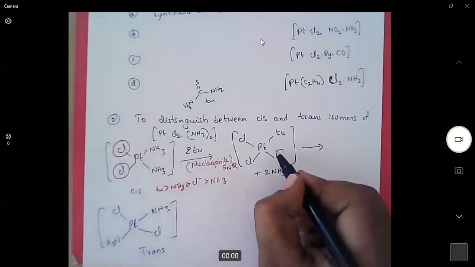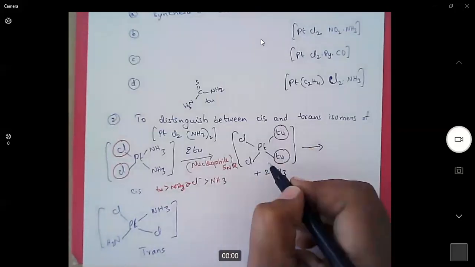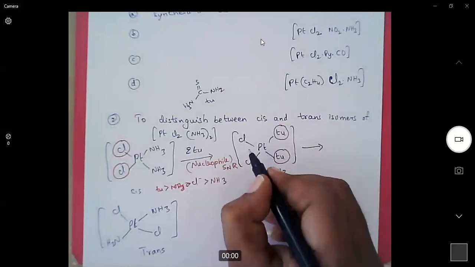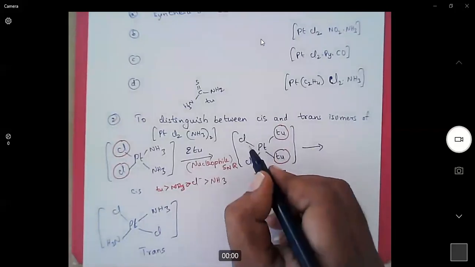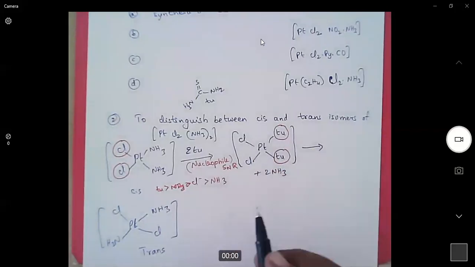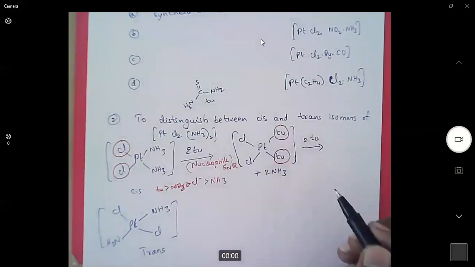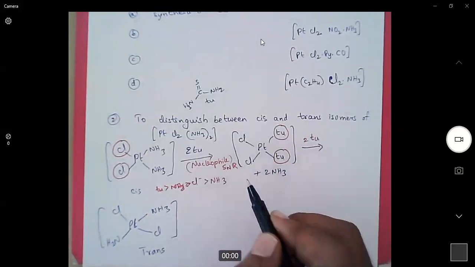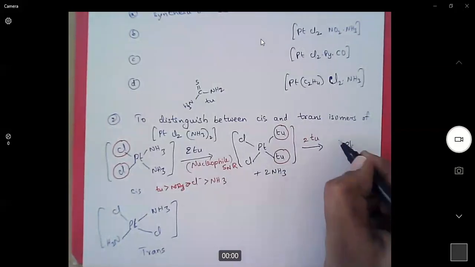So thiourea will form a strong bond with platinum, and it makes the trans bond weak. That means the platinum chlorine bond will become weak. So when we add two more equivalents of thiourea, these two chlorines will also be replaced.